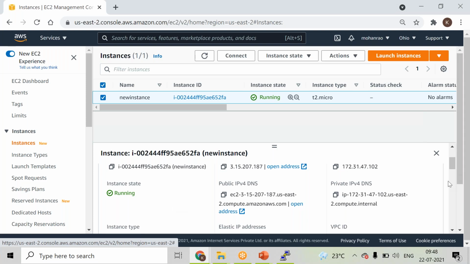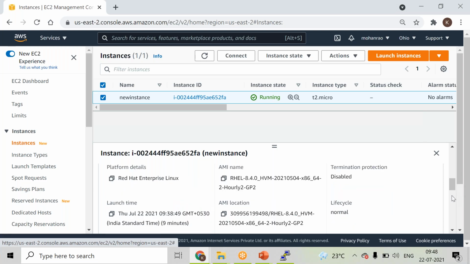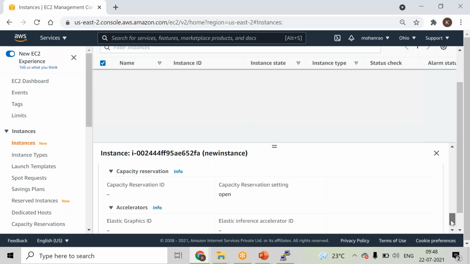And I can see all the relevant information about my environment from here, right? Whatever the default VPC or default cloud environment that AWS is providing me, under that. Later we will see how we can create our own VPC. For now we are just going with the default VPC, and you can get all the information like the machine image that we have used, the type of operating system, and when this particular instance was launched, all under this details section.